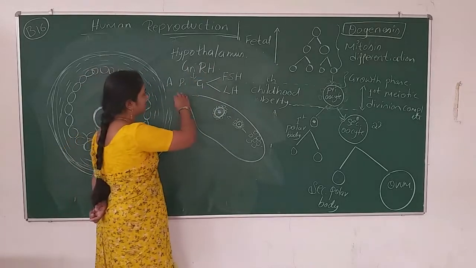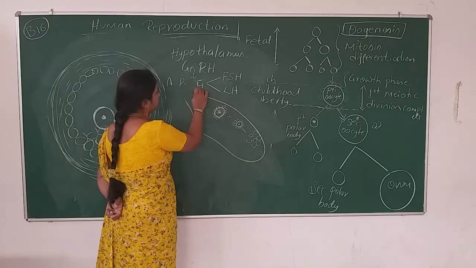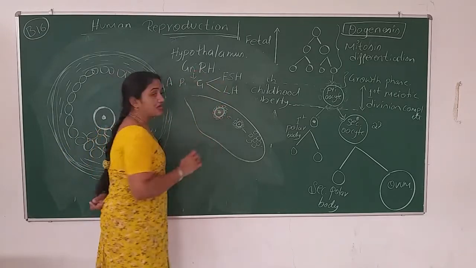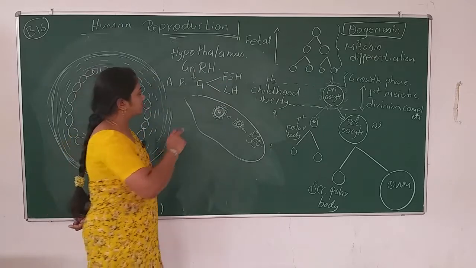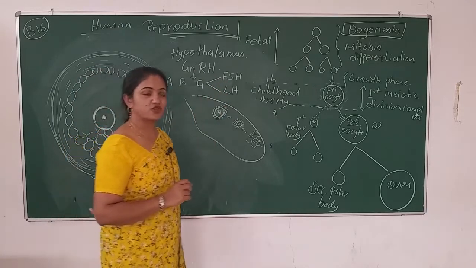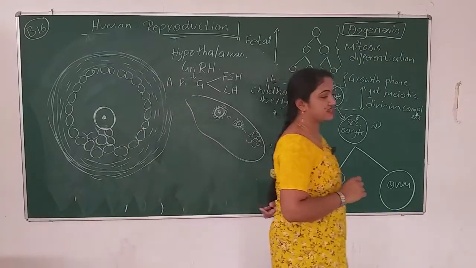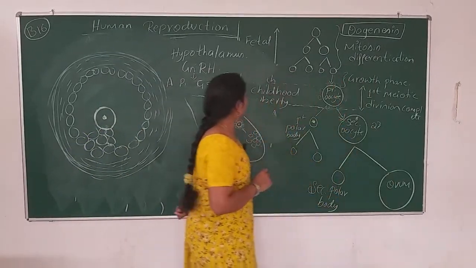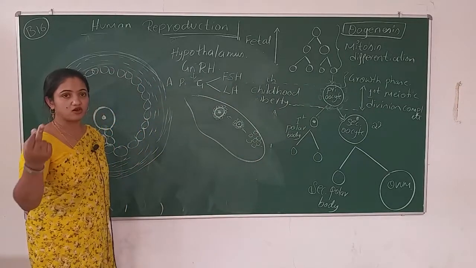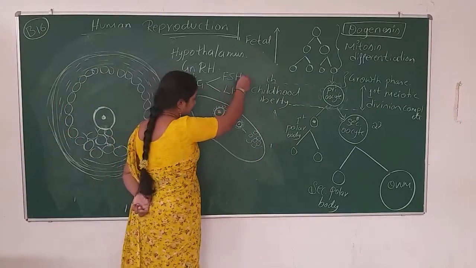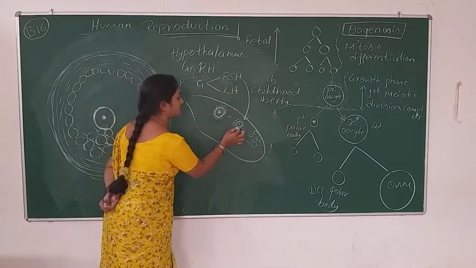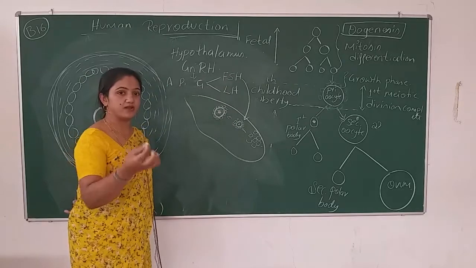So because of that, the pituitary gland gets stimulated by this hormone and releases two more gonadotropins. These gonadotropins are FSH and LH. FSH is follicle stimulating hormone and LH is luteinizing hormone. The follicle stimulating hormone, as the name says, triggers the development of the primary follicles.